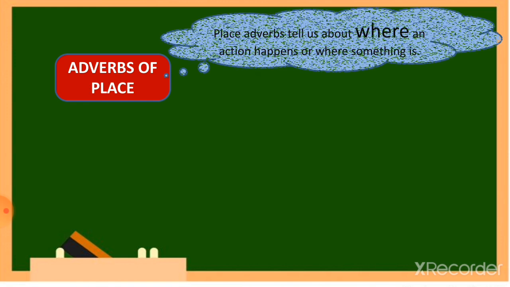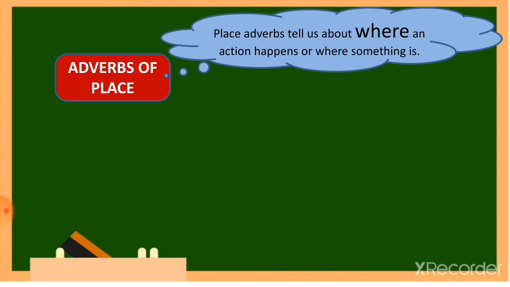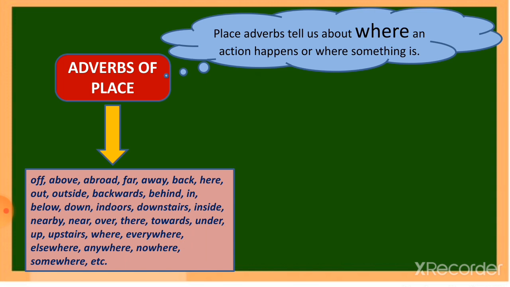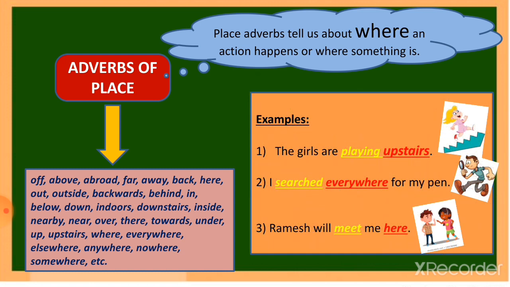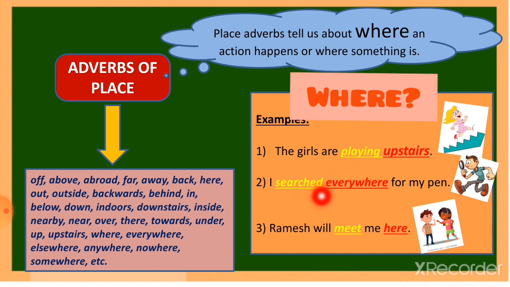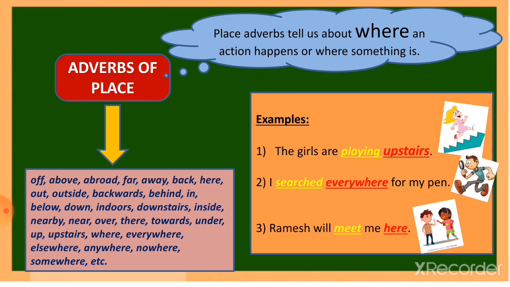Adverbs of place tell us about where an action happens or where something is. Here is a list of some of the adverbs of place, starting with off, backwards, indoors, everywhere, nowhere, etc. Now, some examples in sentences. The girls are playing upstairs. Where are the girls playing? Upstairs. I searched everywhere for my pen. Where did I search? Everywhere. Ramesh will meet me here. So, where is the place of meeting? Here. So, these are the place adverbs.